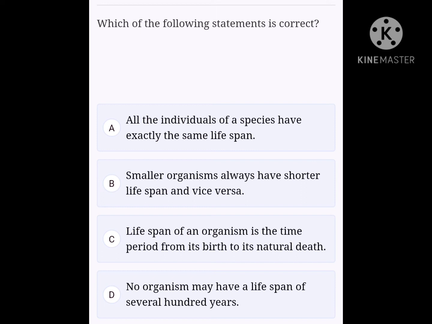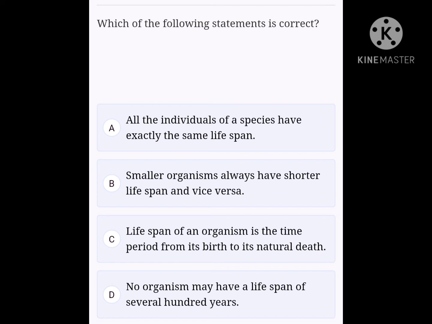Okay, let me explain. Lifespan is the period from birth to natural death. The species members may or may not have the same lifespan depending on various anthropogenic and natural factors. Lifespan is independent of size. For example, a parrot lives for 140 years and a crow lives for 15 years, but both are of the same size. Option D is also incorrect because many organisms have a lifespan of several hundred years.